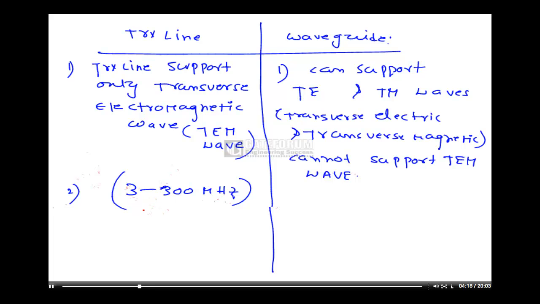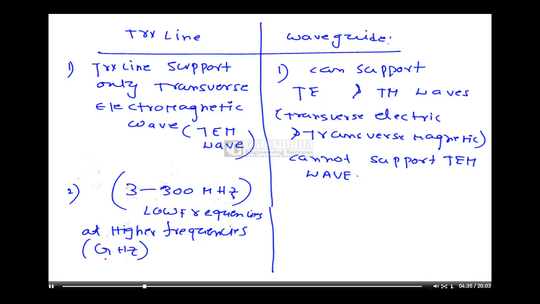That is the low frequencies. At higher frequencies, that is in the range of gigahertz, transmission lines are inefficient to transmit energy.